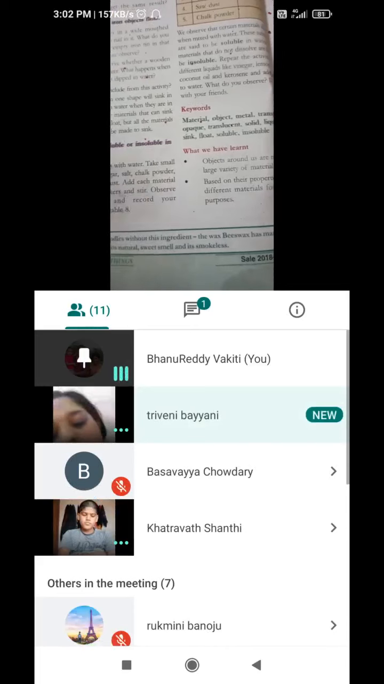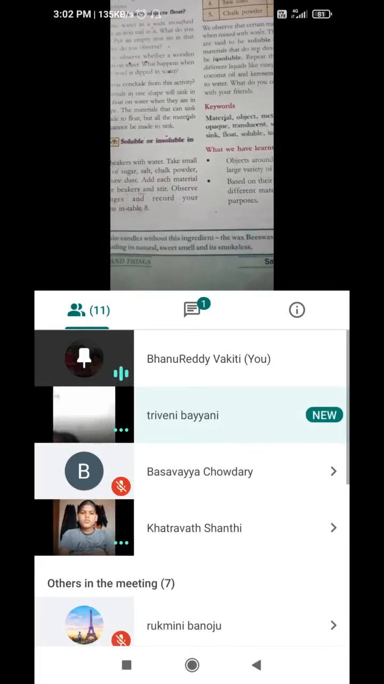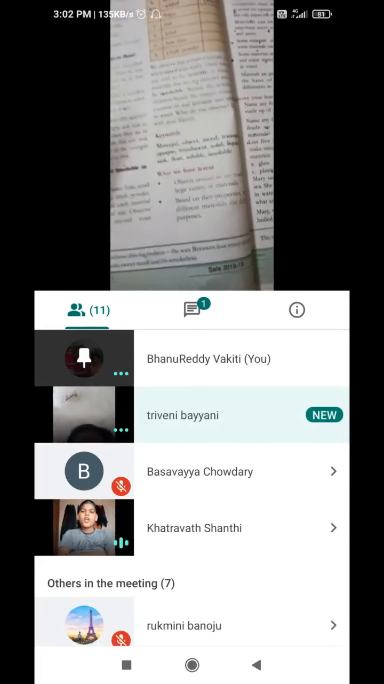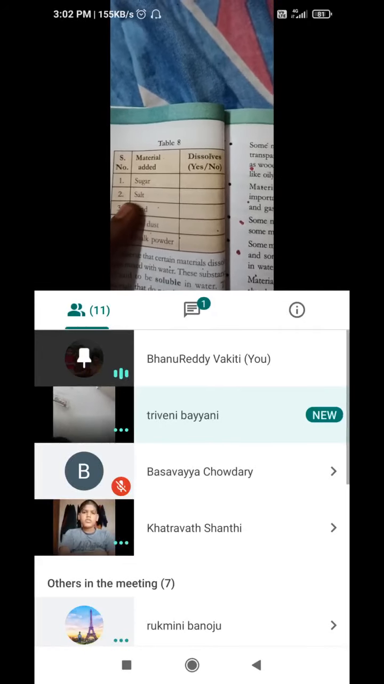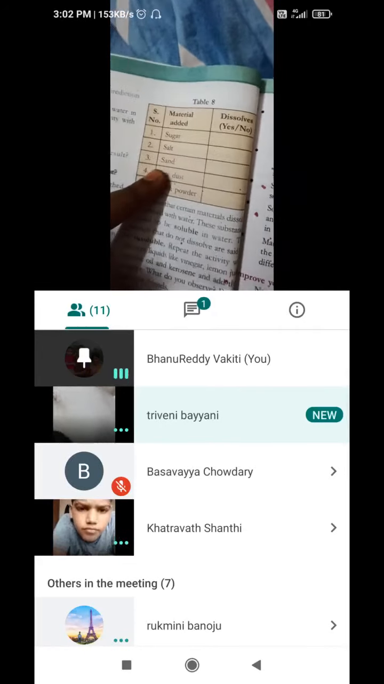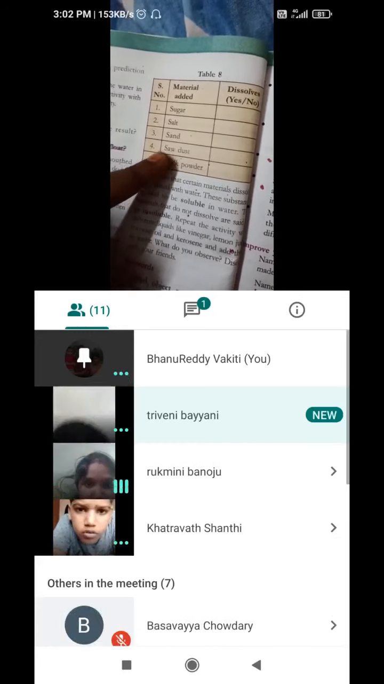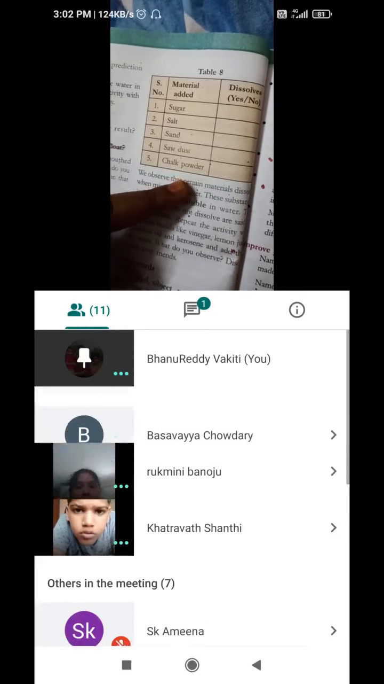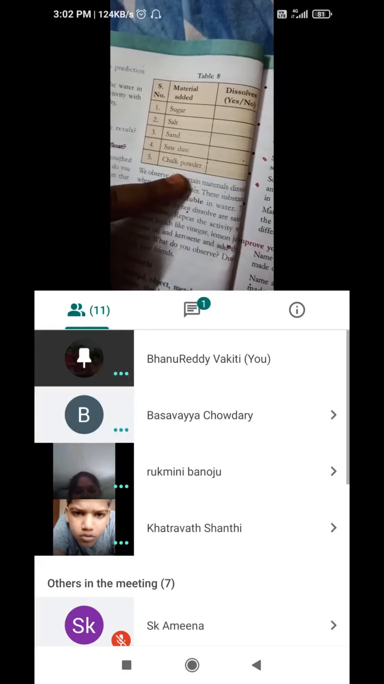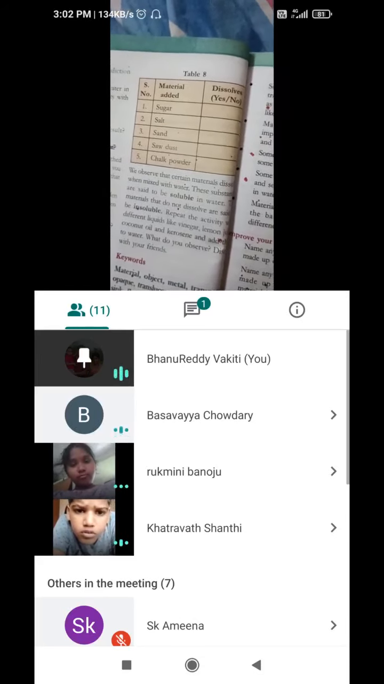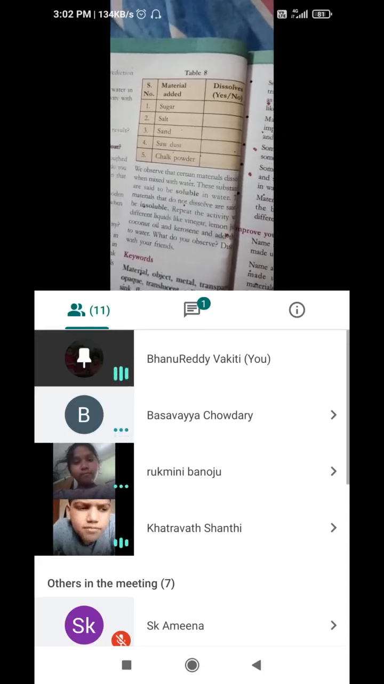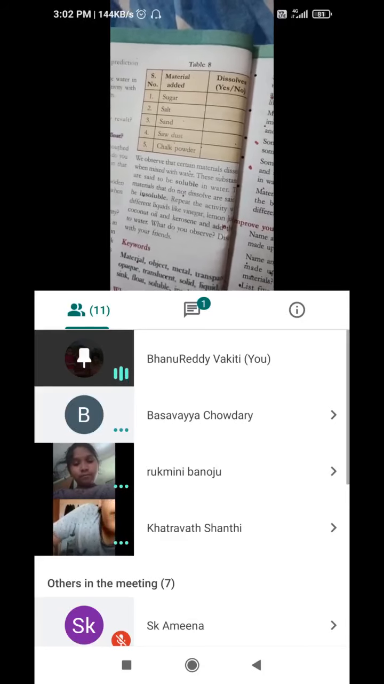Next, soluble or insoluble. Yes, some are soluble in water, some are insoluble in water. Sugar is soluble in water, salt is soluble in water. Sand, no. Sawdust, chalk powder. Some substances are soluble in water and some are insoluble in water.